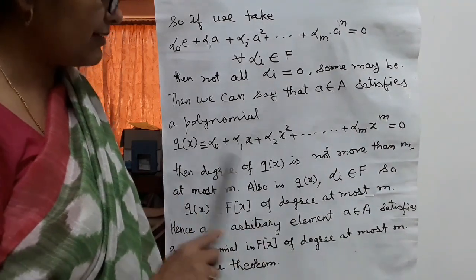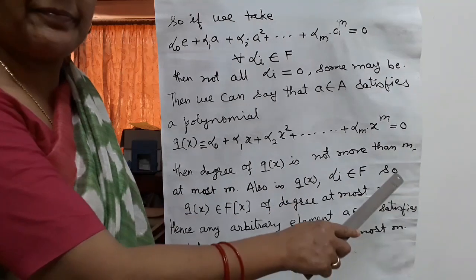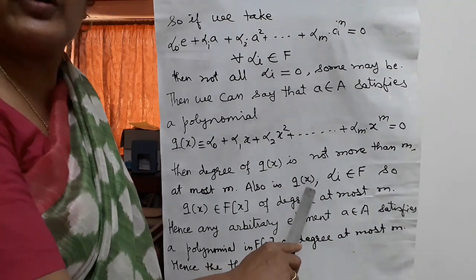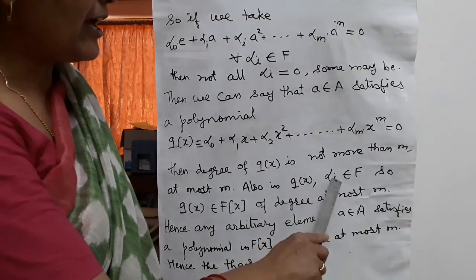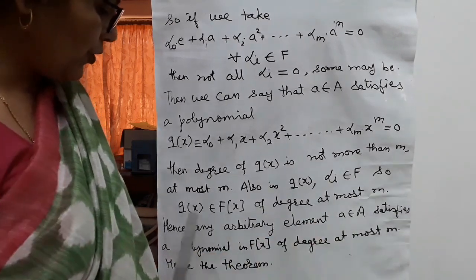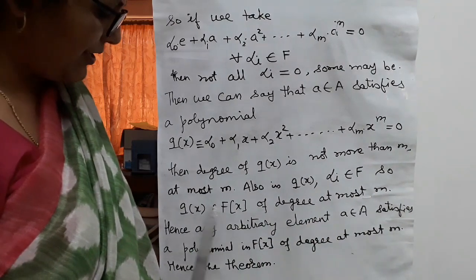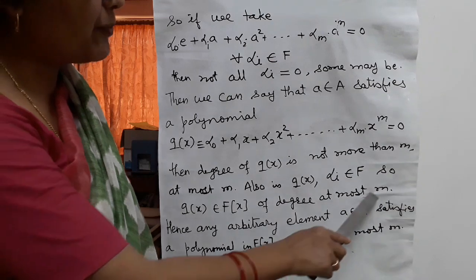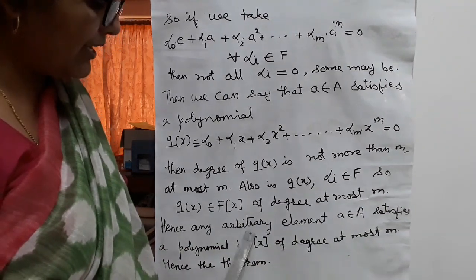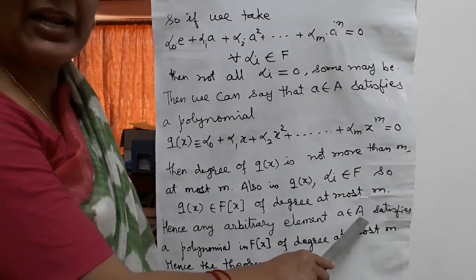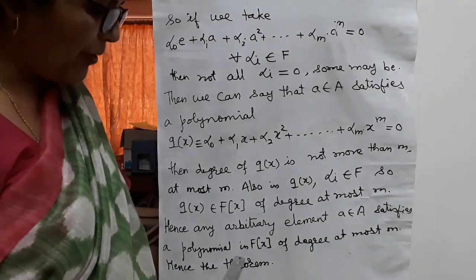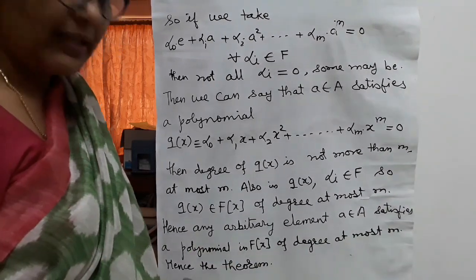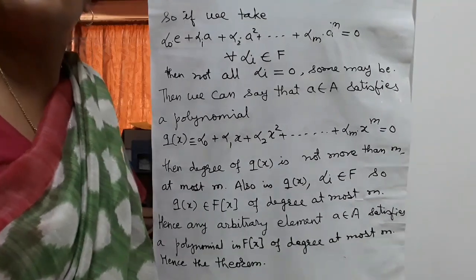Then the degree of q(x) is not more than m, at most m. Also in q(x), each alpha i belongs to F, so q(x) belongs to F[x], a polynomial in x with coefficients in capital F of degree at most m. Hence, any arbitrary element small a belongs to capital A satisfies a polynomial in F[x] of degree at most small m. This is what we had to prove.